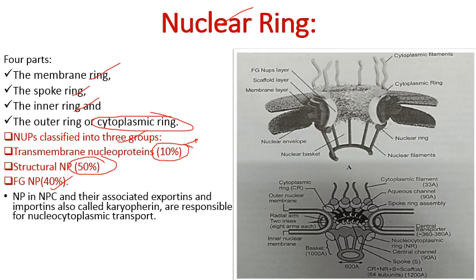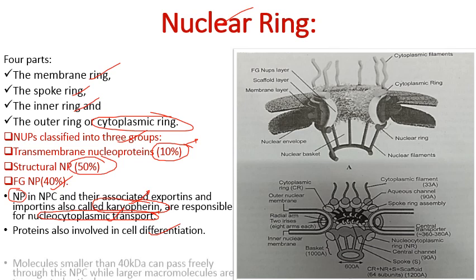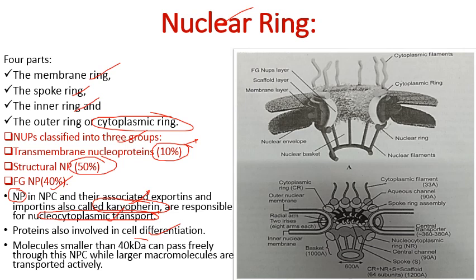The nucleoporins in the nuclear pore complex and their associated exportins and importins are also called karyopherins, and are responsible for nucleocytoplasmic transport. Their main role is exchange of material between cytoplasm and nucleus. These proteins are also involved in cell differentiation. Molecules smaller than 40 kilodalton can pass freely through the nuclear pore complex, while larger biomolecules are transported actively, for which ATP is used.